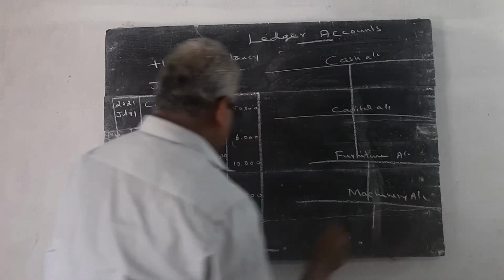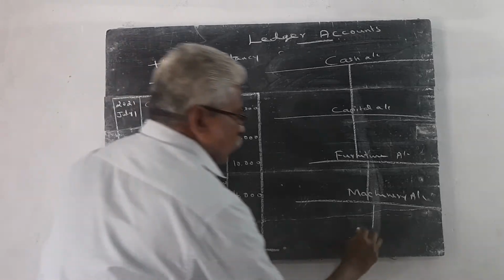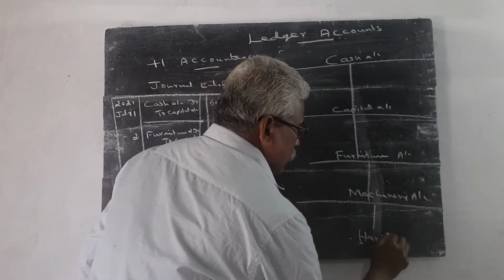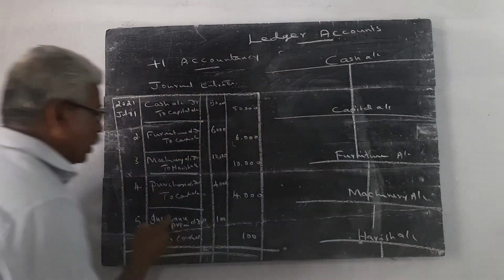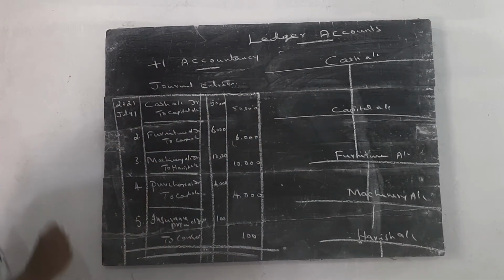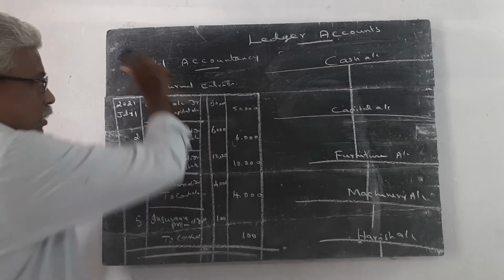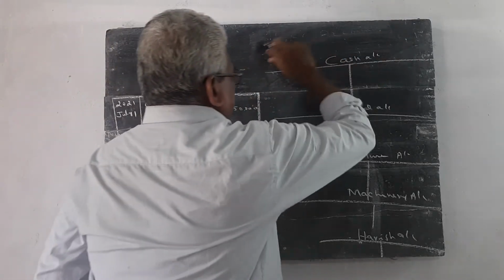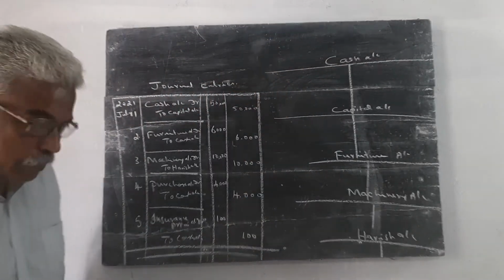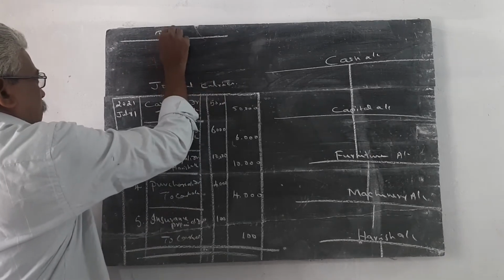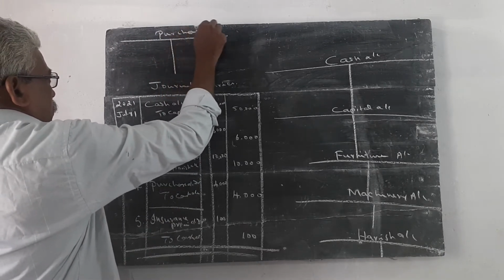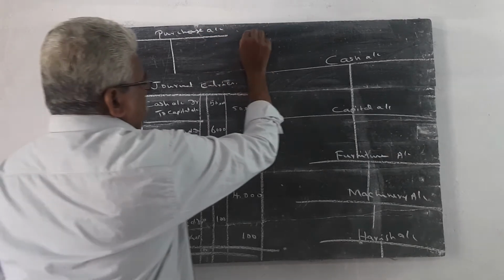Then Harris account. We have 2 more accounts, purchases account and insurance premium account.